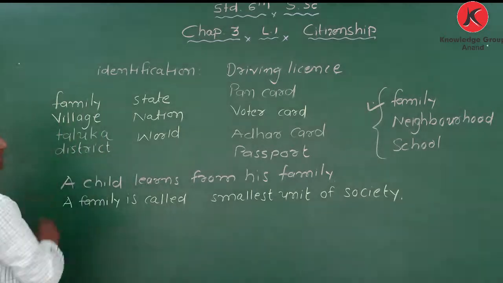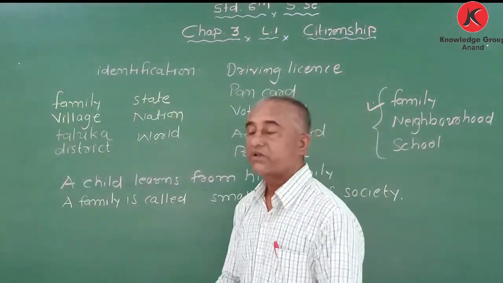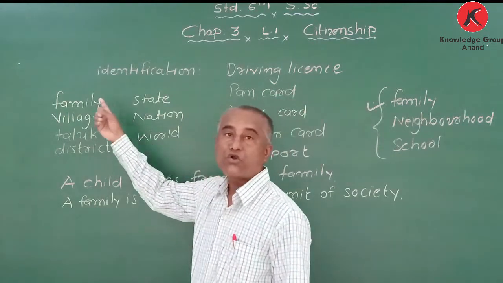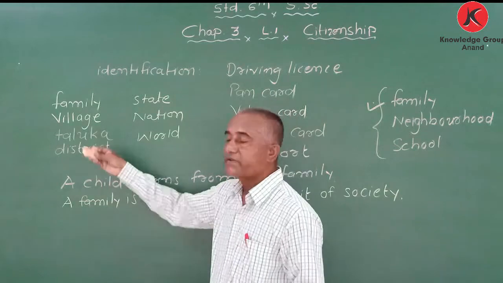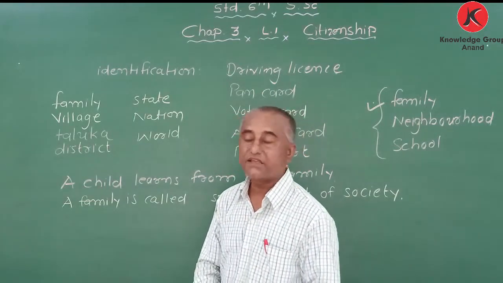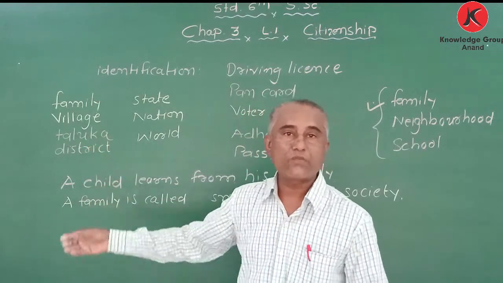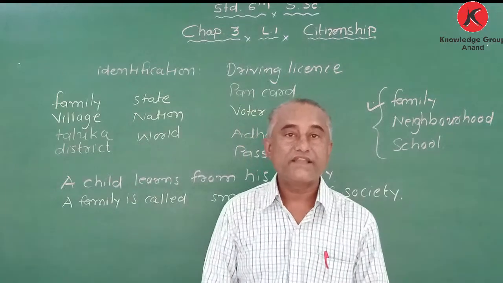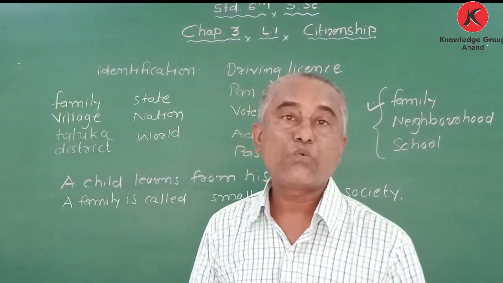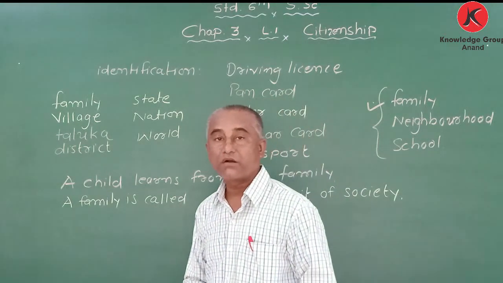So these are the steps, these are the steps how a child helps. Once he helps the family, automatically he helps the village, and if he helps the village, automatically he helps the taluka, and if he helps taluka, automatically district, state, nation, and world. And that is why we can say Vasudev Kutumbakam. What we say? Vasudev Kutumbakam.